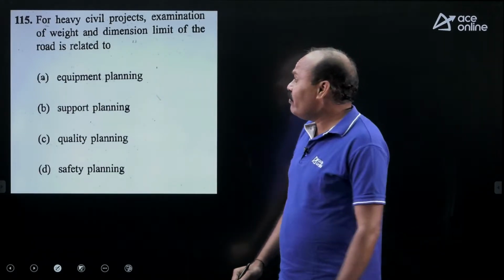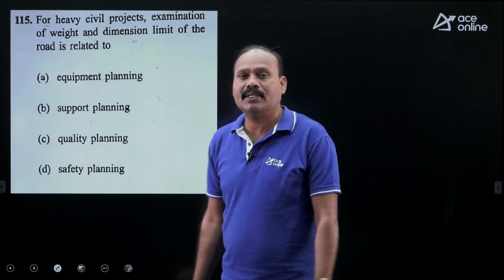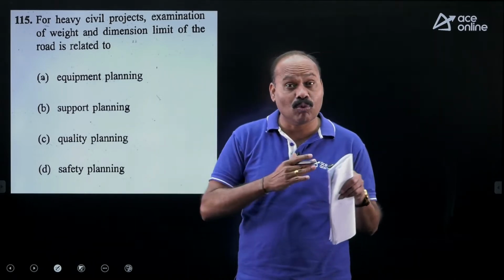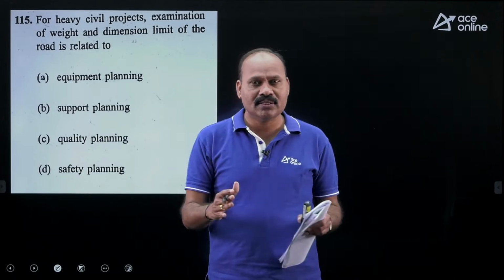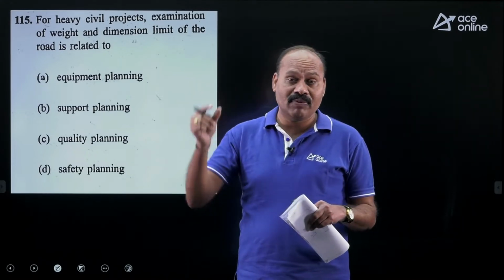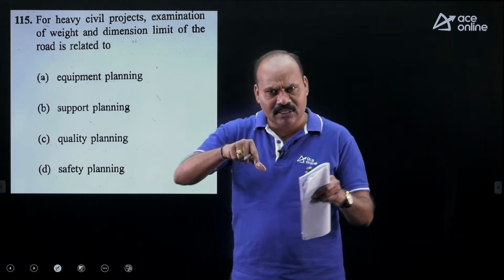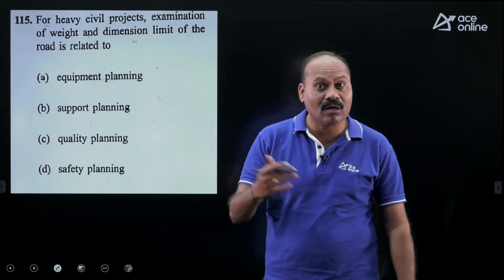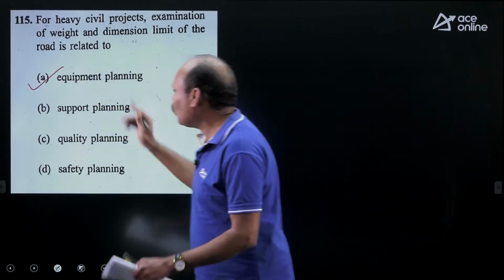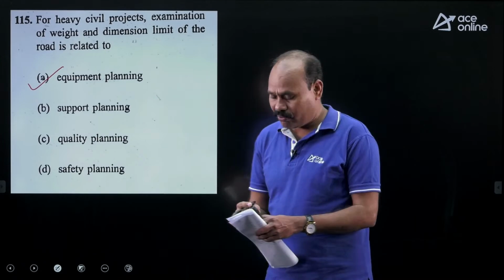So next, for heavy civil projects, examination of weight and dimension limits of the road is related to. When you're selecting any construction equipment or machinery, first we have to decide the haul road as well as mobility. So what kind of road conditions we have, so that we can plan our construction equipment. Even selection of equipment, we need to see the site conditions as well as haul road conditions. So that's why we can say it is equipment planning. Answer is option A. Equipment planning deals with things related to the road also.